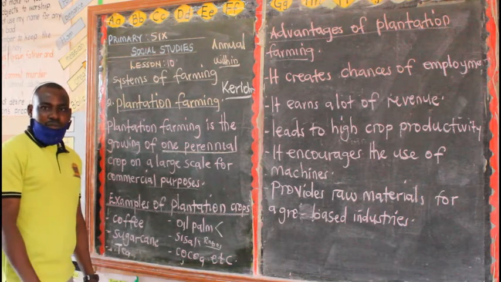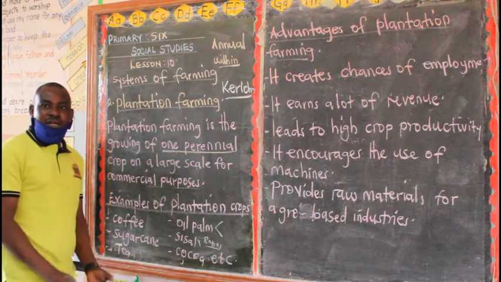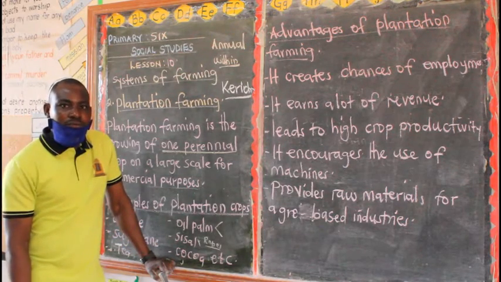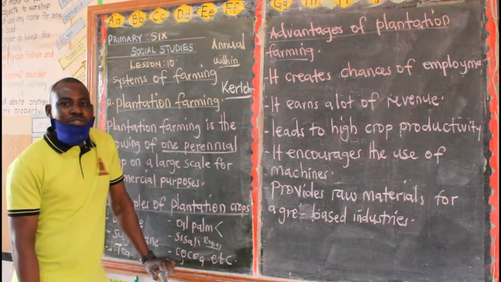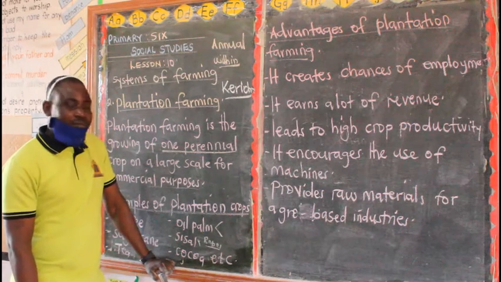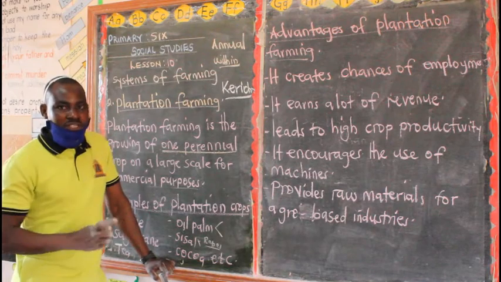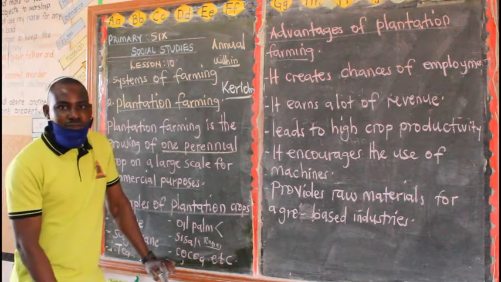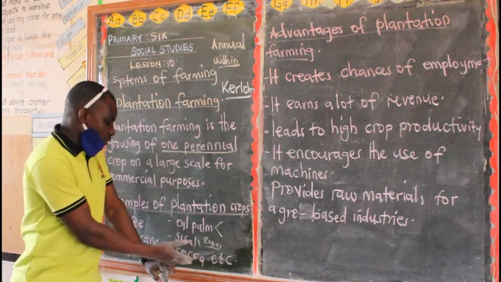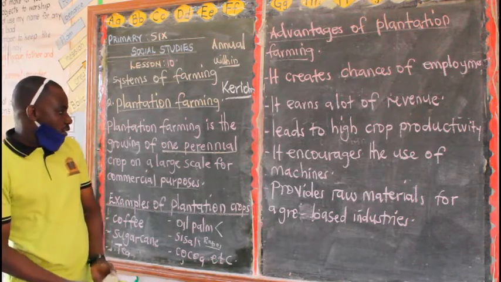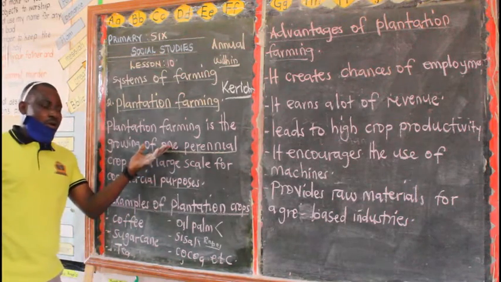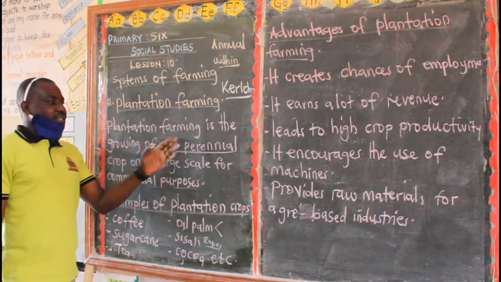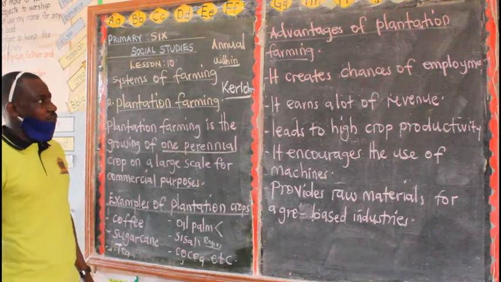Then we have cocoa. We have three major districts in Uganda which are famous for the growing of cocoa. One we have Mukono, we have Bundibugyo, and also we have Masindi. Those three districts are famous for the growing of cocoa in Uganda. So these are some of the examples of the perennial crops. Remember that perennial crops are crops that take more than 1 year to mature.